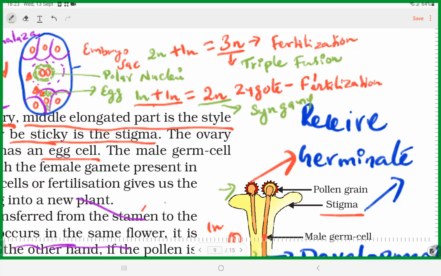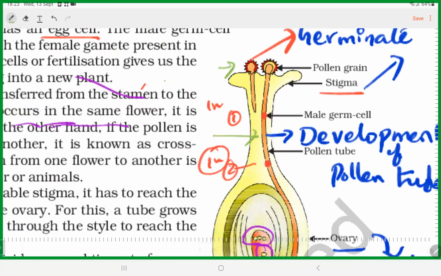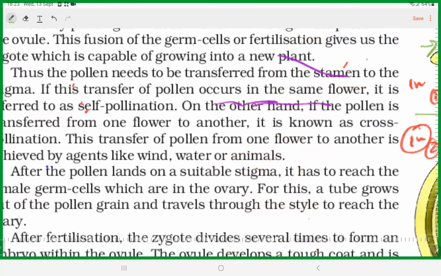Please understand the technical terms. Syngamy, fusion of gametes. Triple fusion, syngamy. So we must understand these terms. Okay, that's about the fertilization in plants.